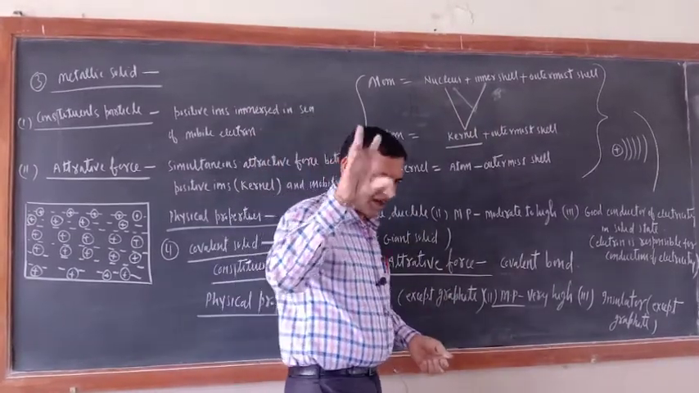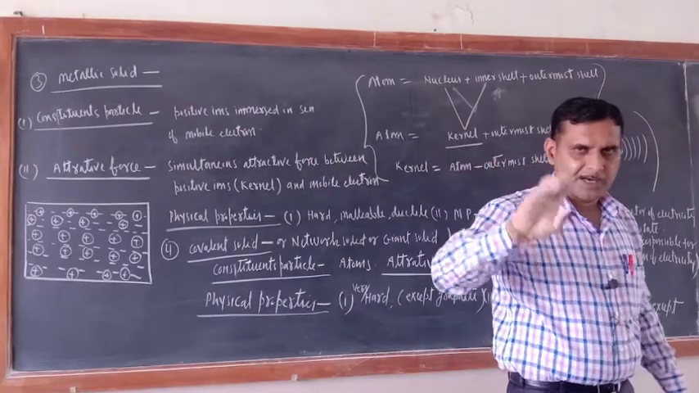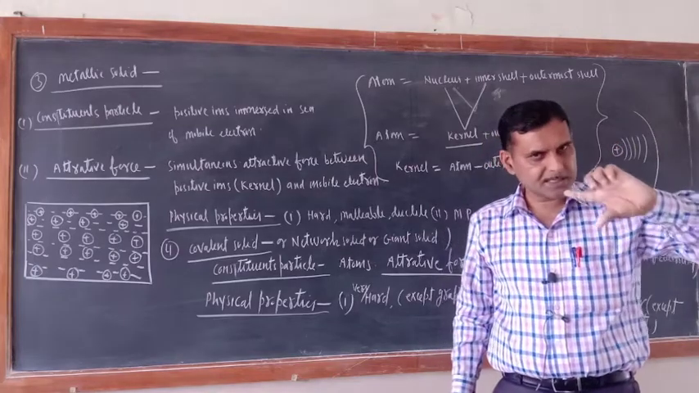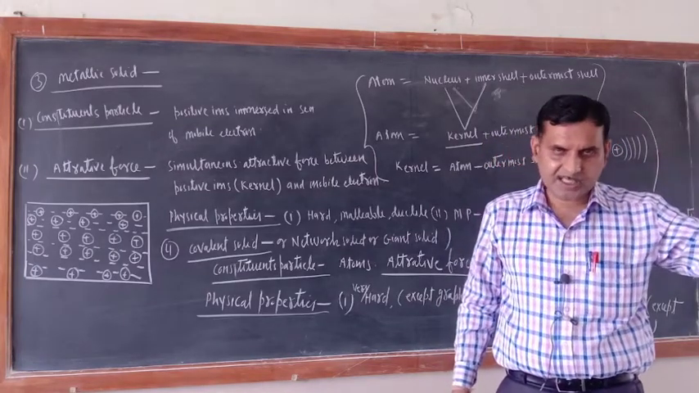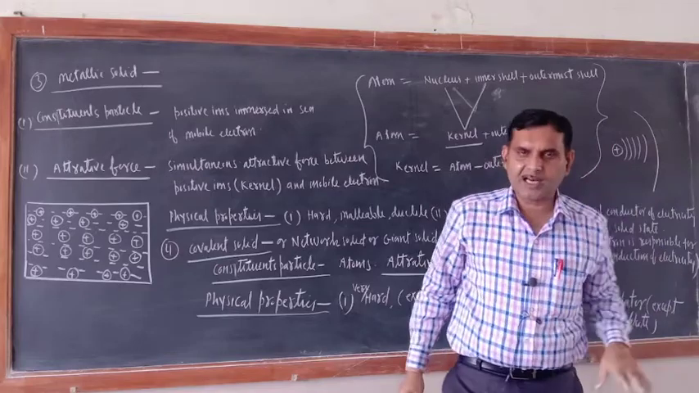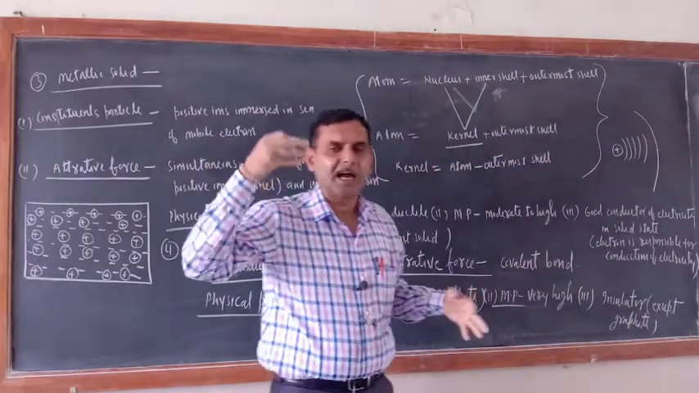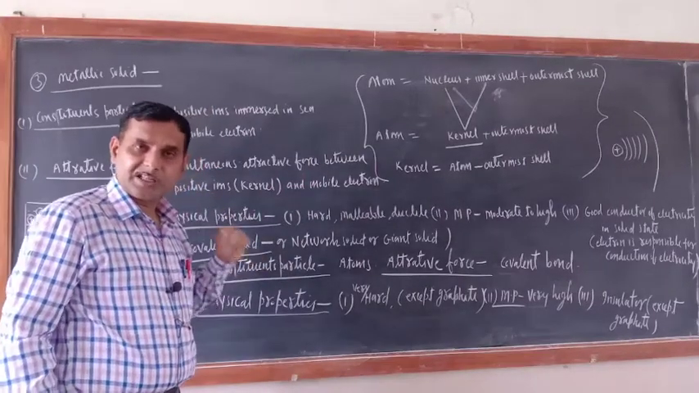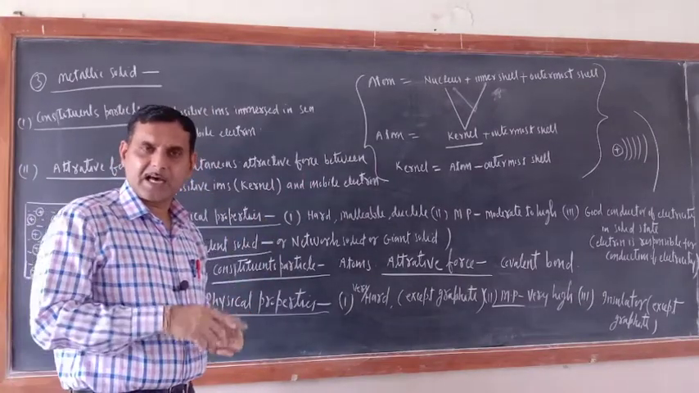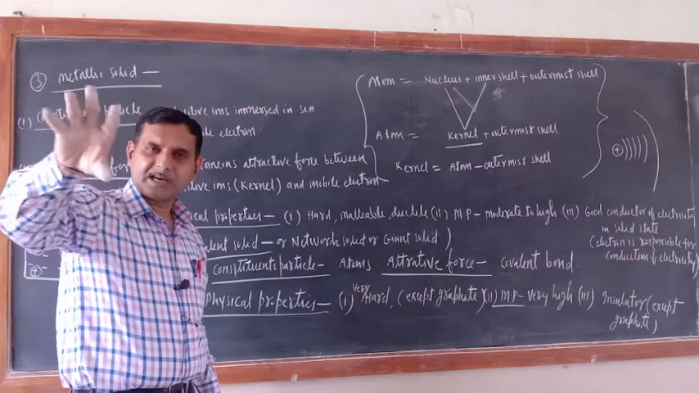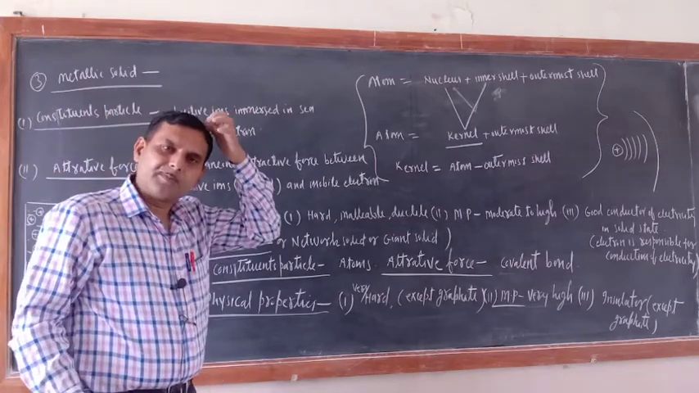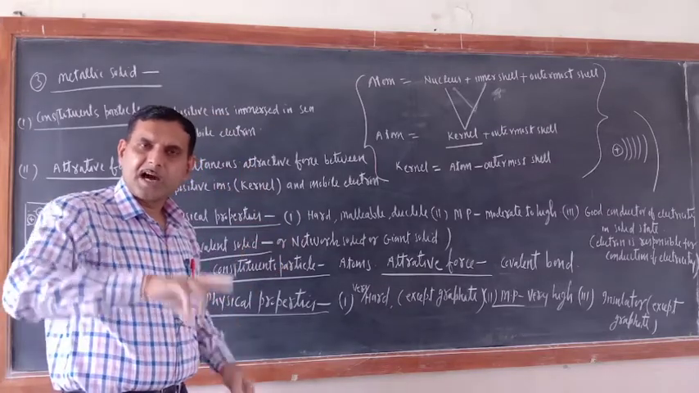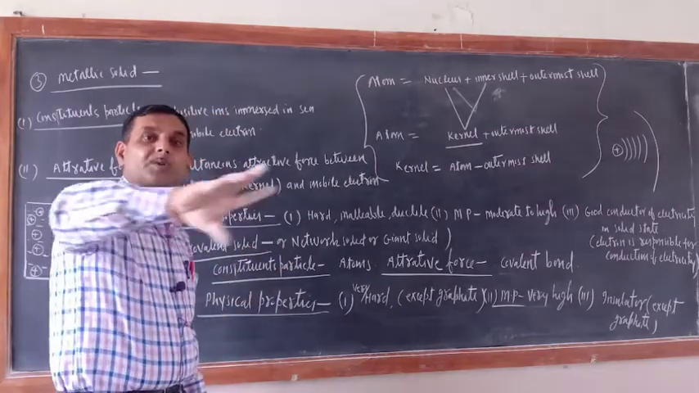Now try to understand the concept of kernel in metal. Generally, metal atomic size is large and ionization enthalpy is less. When ionization enthalpy is less and atomic size is large, the outermost shell's electrons can be removed very easily. So in the crystal lattice of metal, the outermost shell's electrons are almost mobile.